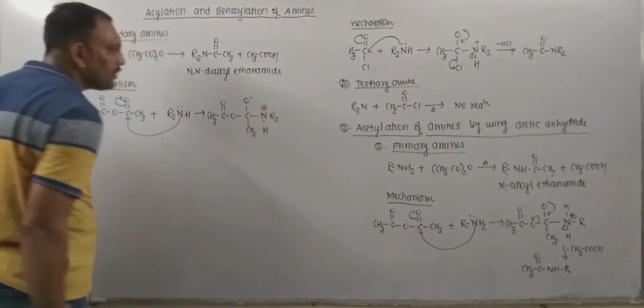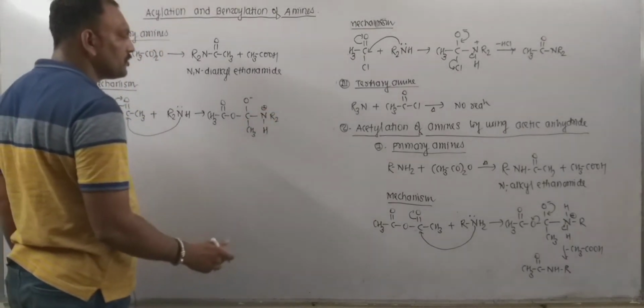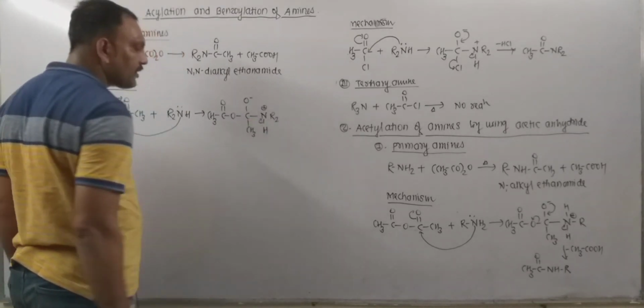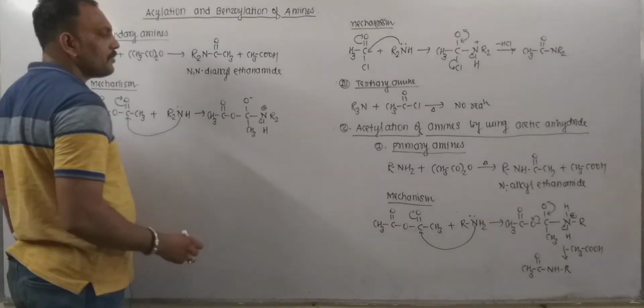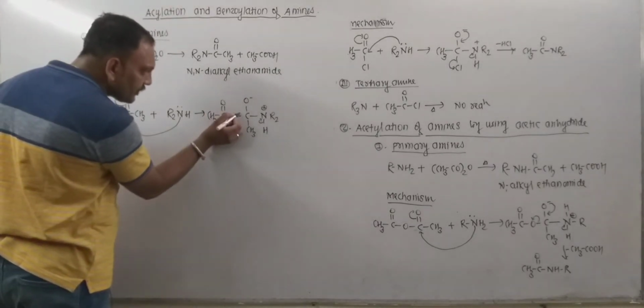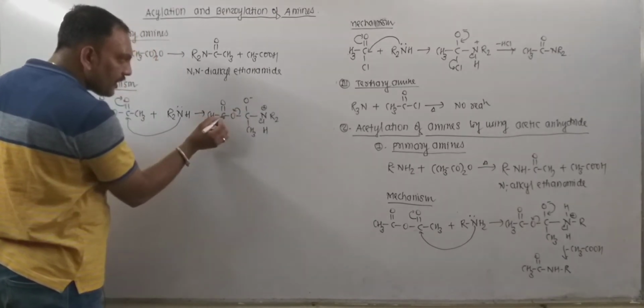This nitrogen now bears positive as it used its lone pair to attack. Now the nitrogen attracts this electron pair towards itself, and thereby departure of hydrogen in the form of a proton takes place, and this group gets departed right here.